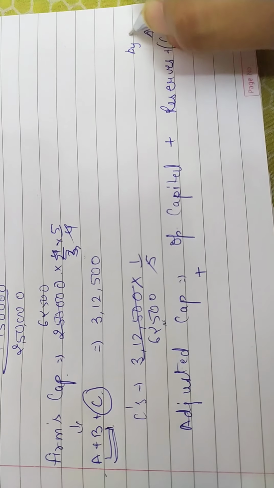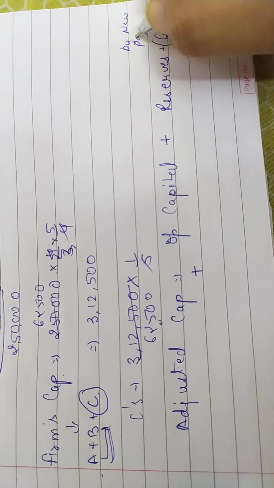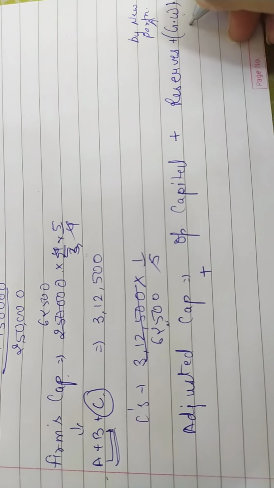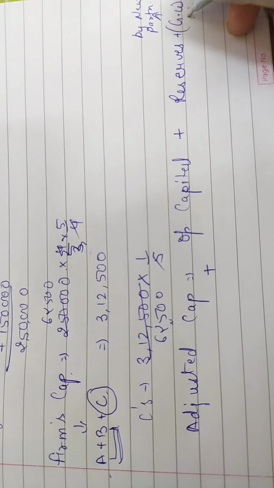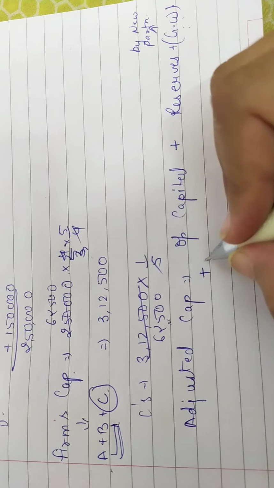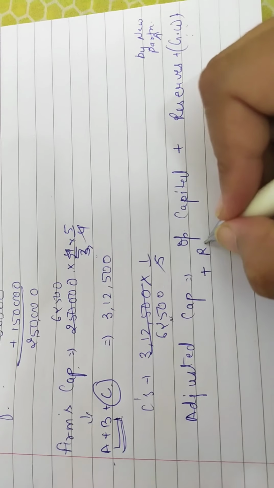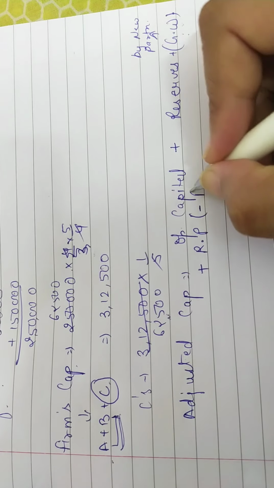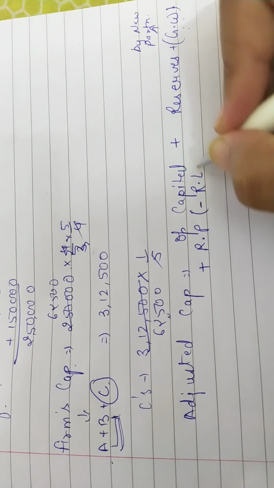By the new partner. They will sacrifice their ratio and the new partner will give them goodwill. That goodwill we will add here, plus revaluation profit, or minus if revaluation loss.